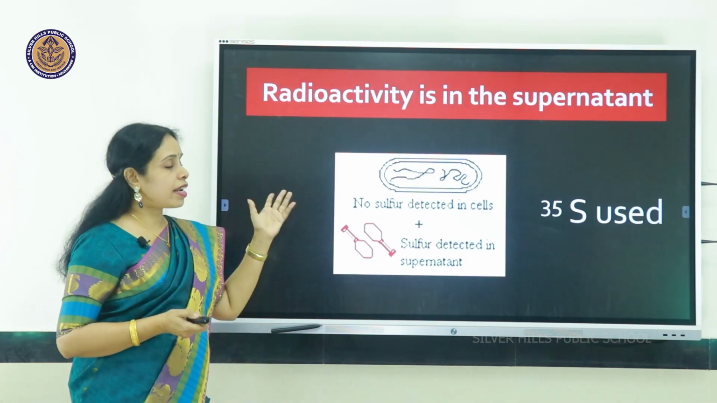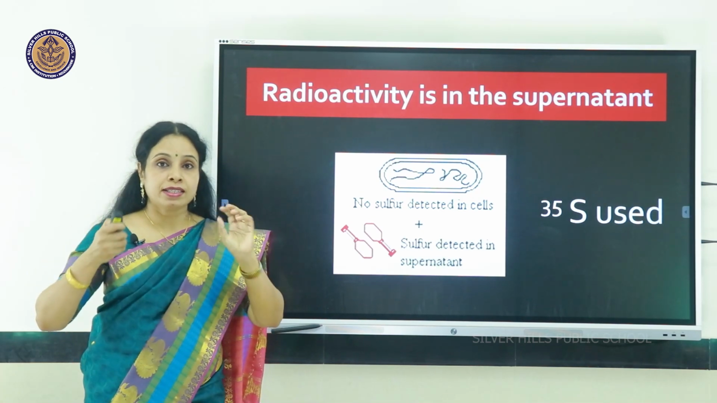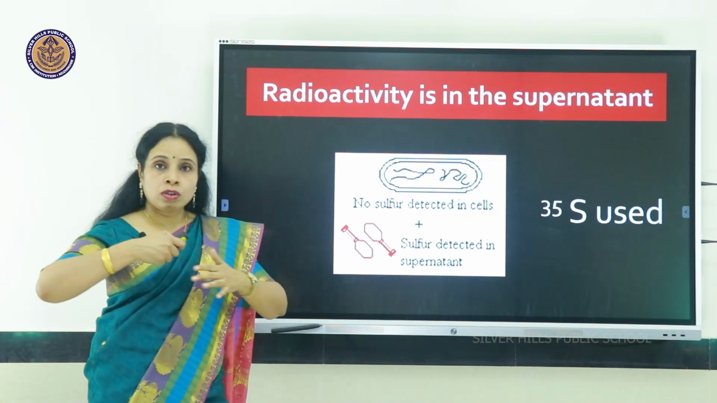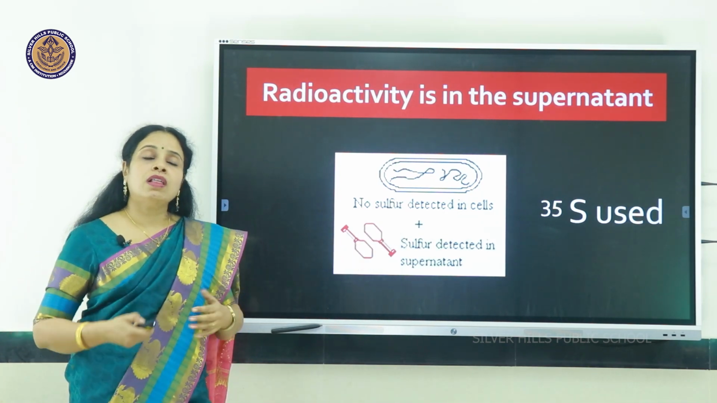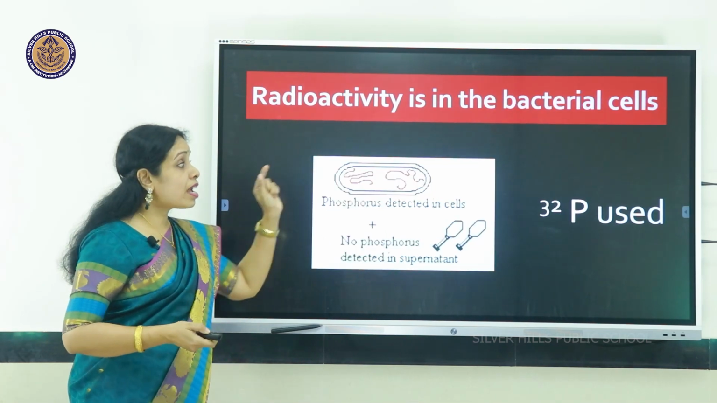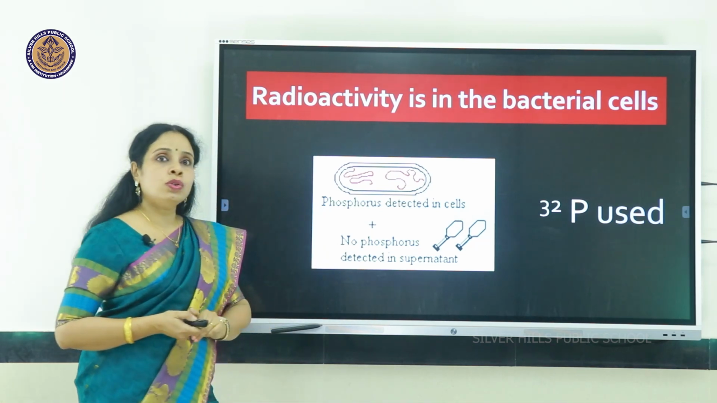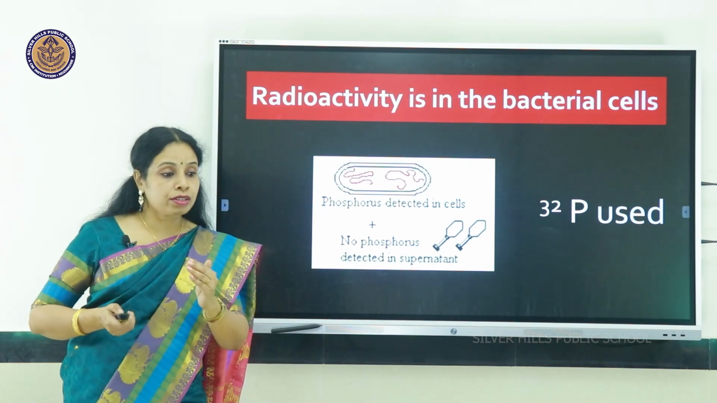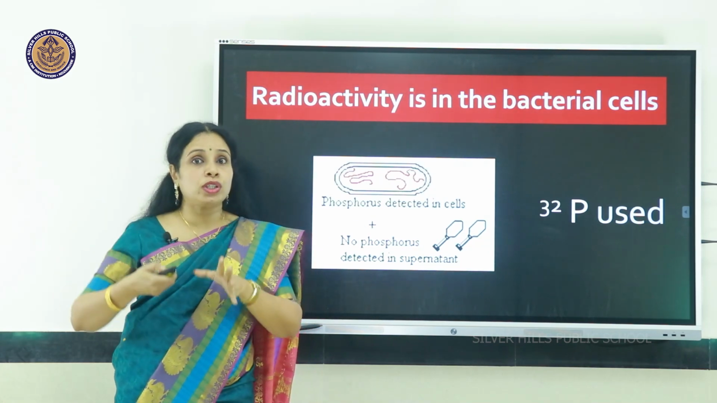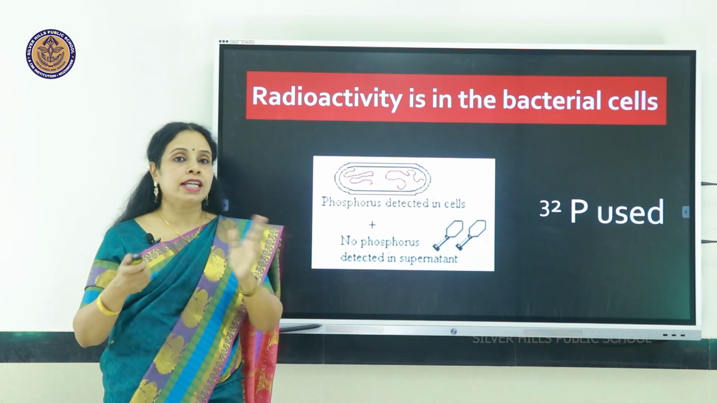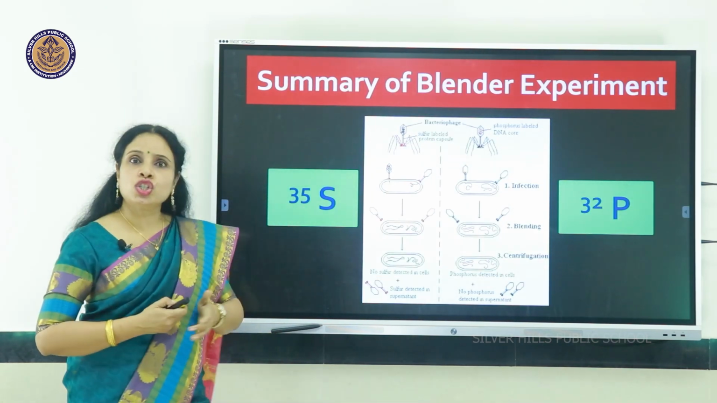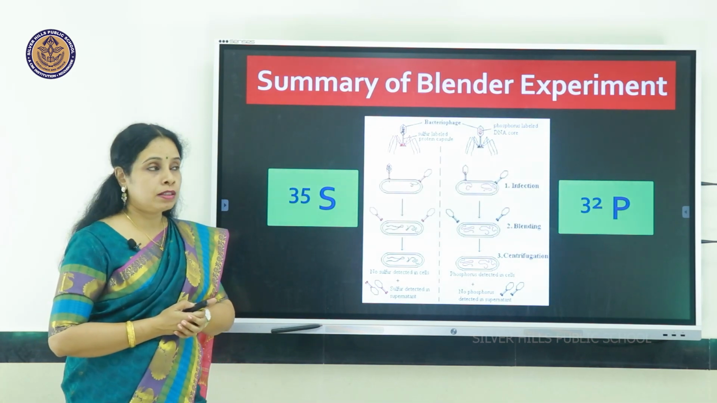Now both these were allowed to infect E. coli separately. So where sulfur 35 was used, at the end of the experiment they found the E. coli did not develop any radioactivity. But where phosphorus 32 was used, they found the radioactivity went into the E. coli, whereas the outer protein coat of the virus did not contain any radioactivity. So this is the gist of the blender experiment.